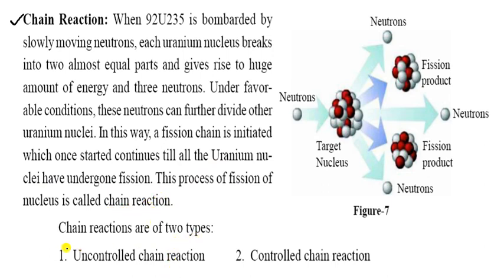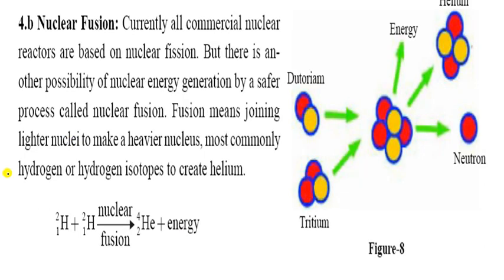So chain reactions are of two types. First is uncontrolled chain reaction and second is controlled chain reaction. Uncontrolled, the example is the atom bomb, and controlled, that is the nuclear reactor. So these are the two types of reactions which are used in our life.